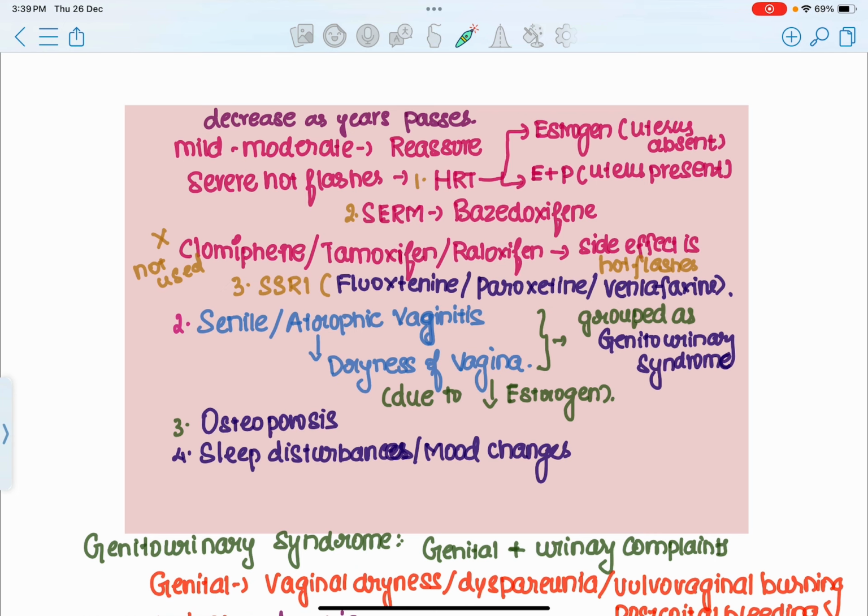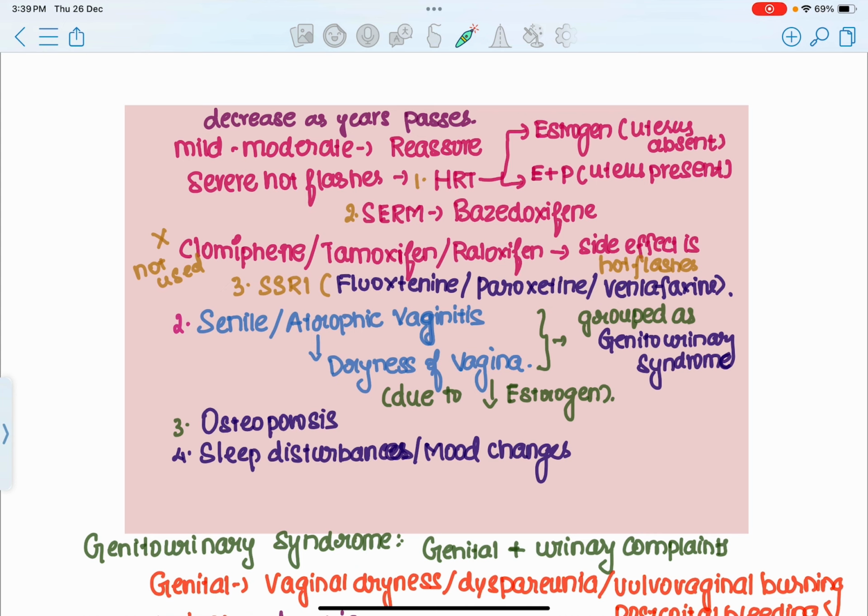Uterus present, estrogen plus progesterone has to be administered in hormone replacement therapy as a treatment option in a patient with severe hot flashes who has experienced menopause. Is that clear? Yes. The other treatment is administration of a selective estrogen receptor modulator. SERM is a group of drugs called selective estrogen receptor modulators, which have an antagonistic effect in certain body parts and an agonistic effect in certain tissues as well. Is that clear?